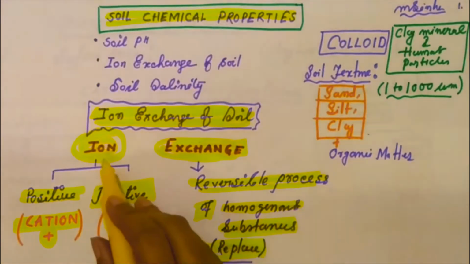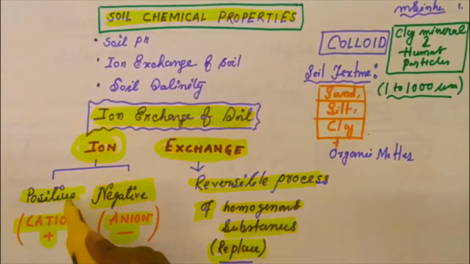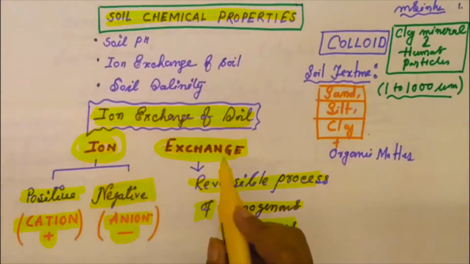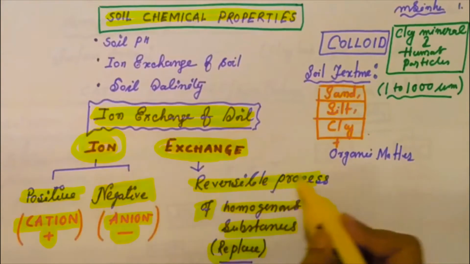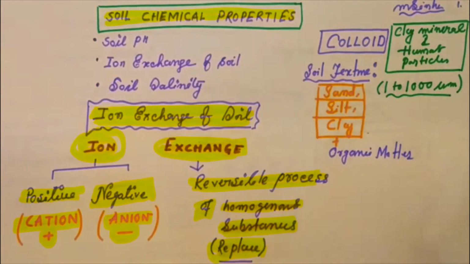In the case of ion exchange, a cation, the positive ion, will be replaced by a cation, and an anion is replaced by an anion. This is the basic theme, the basic property of ion exchange: a reversible process of homogeneous substances.